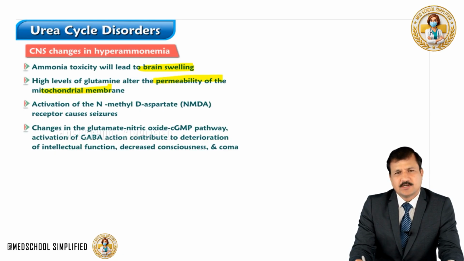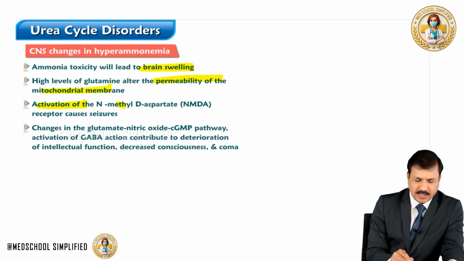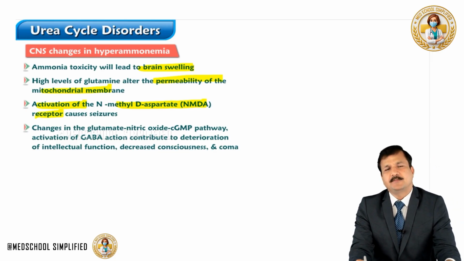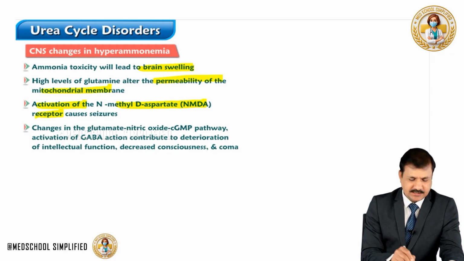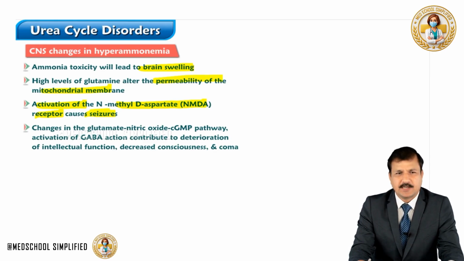And also some of the changes that are going on in the central nervous system, especially in the neurons, is the activation of N-methyl D-aspartate receptors, because these NMDA receptors are the ones that are involved in the causation of seizures, that is convulsions, which are one of the signs seen in hyperammonemia.